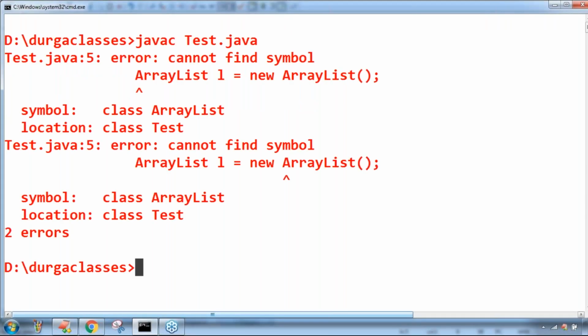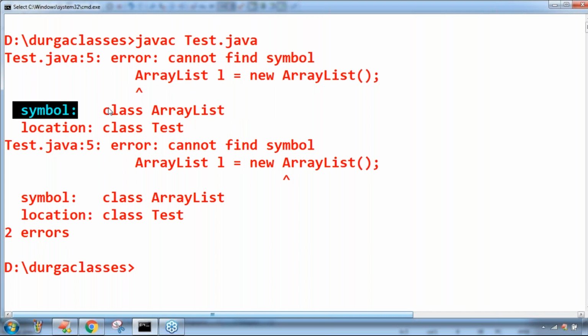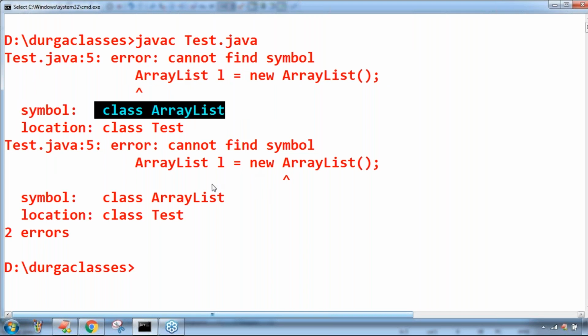I have one small doubt on the compiler. It says cannot find symbol, but it tells which symbol: class ArrayList. If the compiler really doesn't know anything about ArrayList, how did it identify that it is the class ArrayList? Friends, can you please confirm?